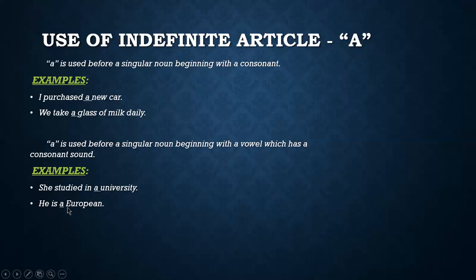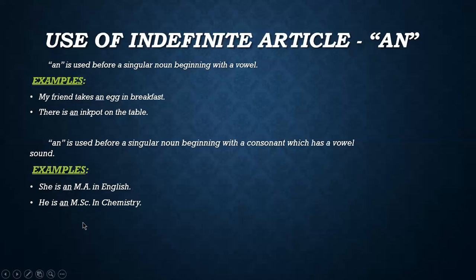European, like your. Because you know that you and your are words which start with Y, and Y is a consonant. So university and European are words which give the sound of Y, and actually these start with vowels. Now I hope you are understanding these points.